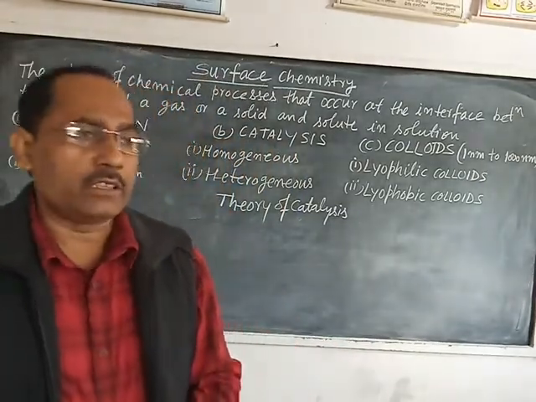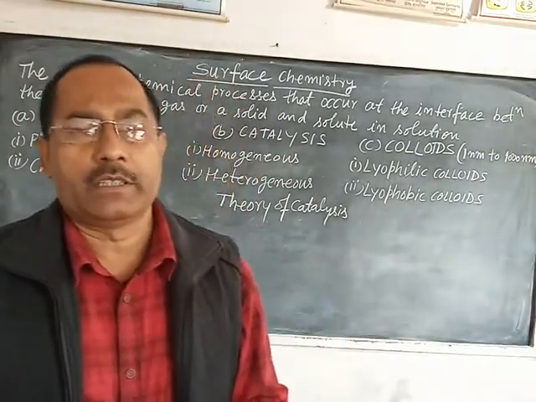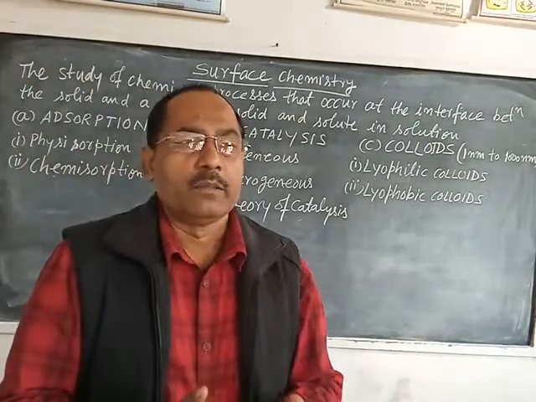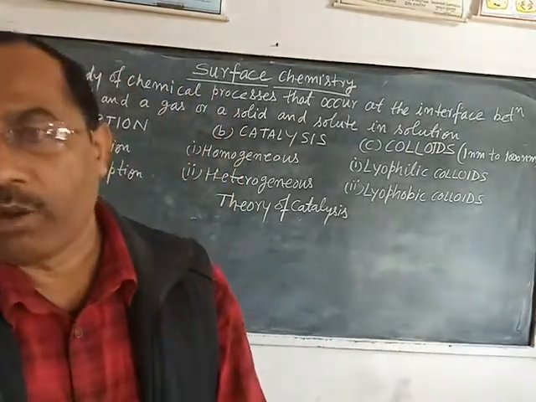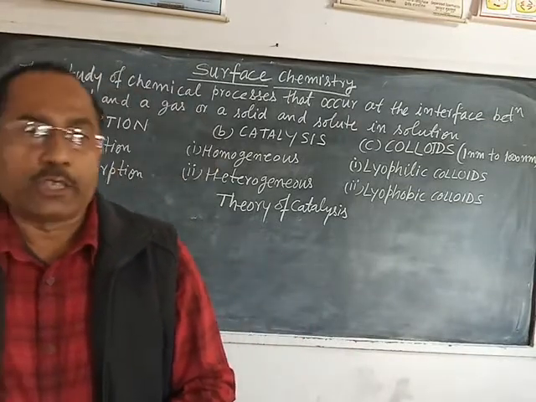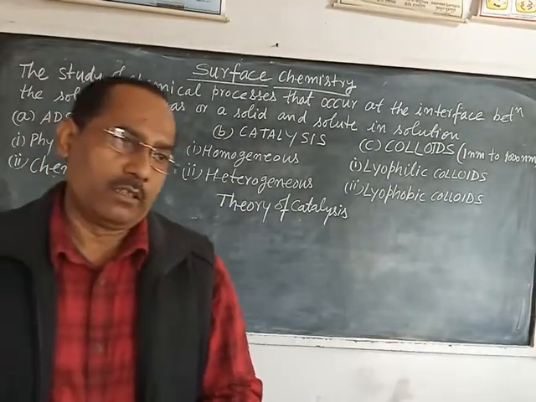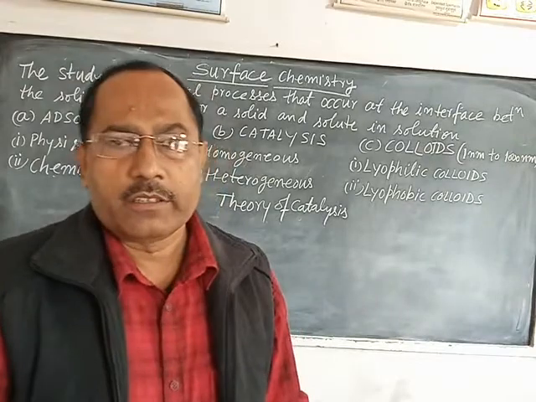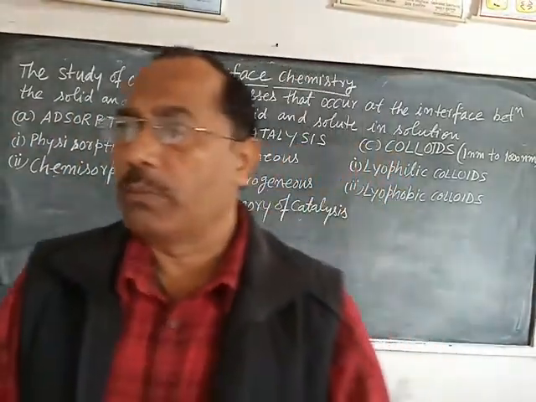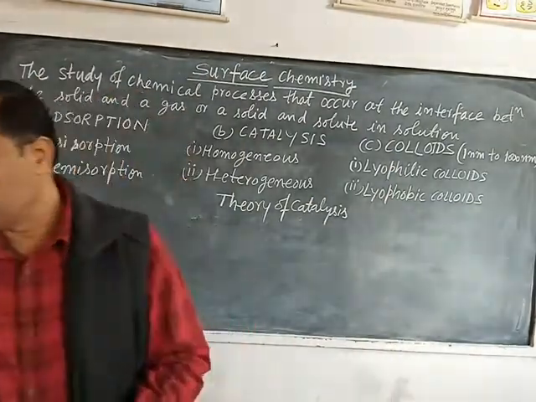Physical adsorption is non-specific, while chemical adsorption is specific. Physical adsorption is multi-layer, while chemical adsorption is monolayer. Physical adsorption is reversible, while chemical adsorption is irreversible. Physical adsorption takes place due to physical forces like van der Waals forces, while chemical adsorption is due to chemical bond forces.